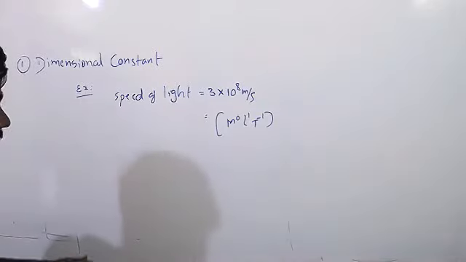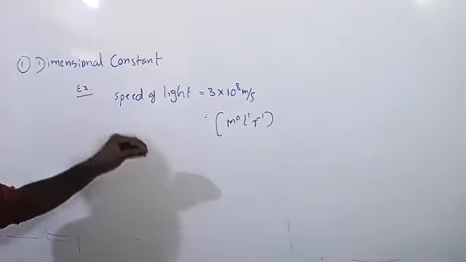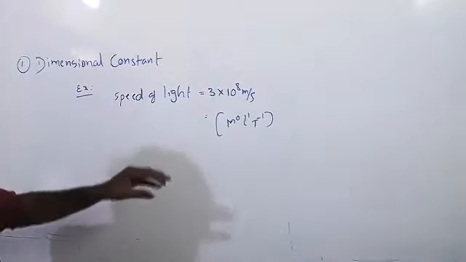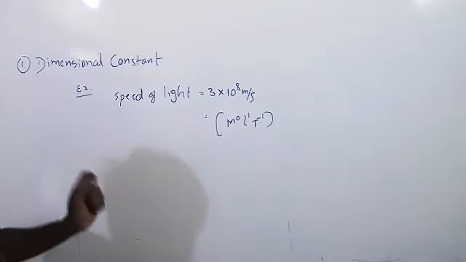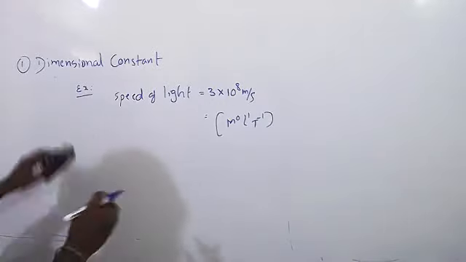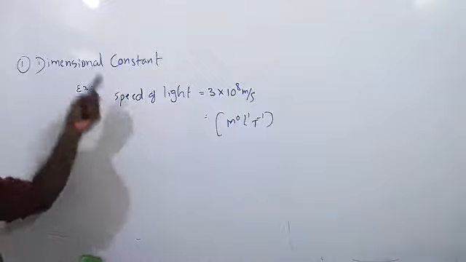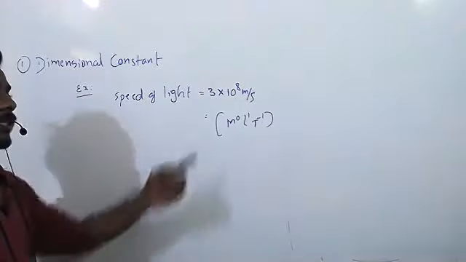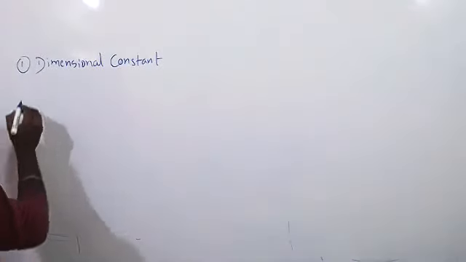When we are learning the different lessons, you will get some constants like that, dimensional constants. That time I will ask you, is it a dimensional constant or not? Like that I will ask. Did you understand now? Dimensional constant. The name itself is telling: a physical quantity having a dimensional formula and it is constant. That is called dimensional constant. Did you understand? Okay. Next one.